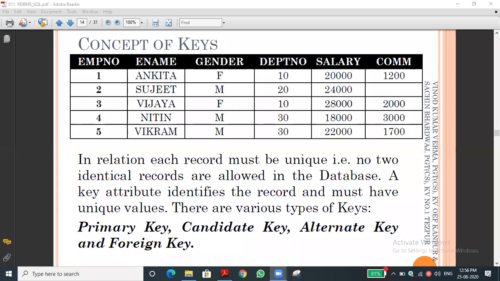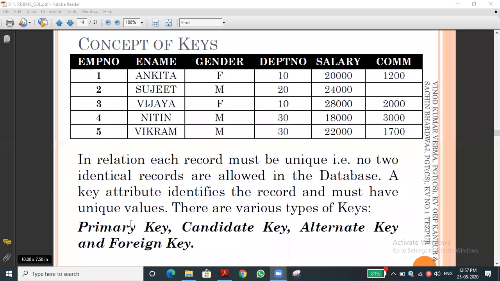Okay, let's leave the example. Let me come to SQL. What is a primary key? The key should be unique. If the question is asked, it means the key should have unique values. That is called the primary key.